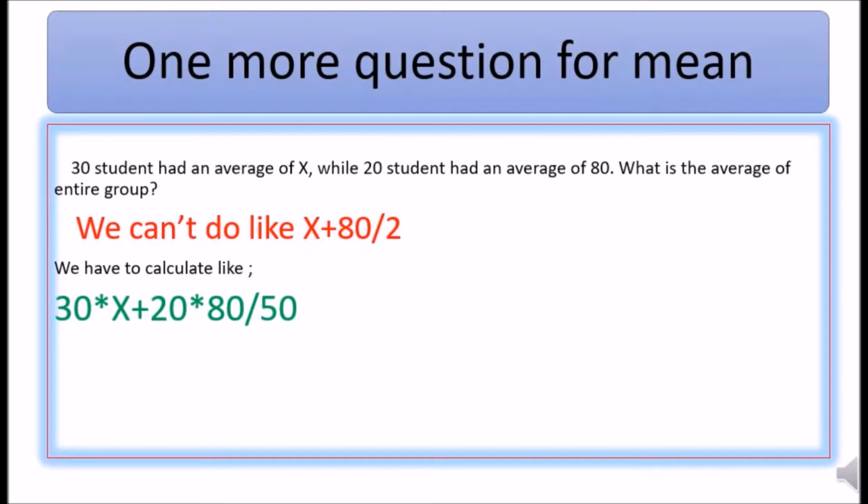One more question for mean. 30 students had an average of X while 20 students had an average of 80. What is the average of the entire group? If you think that you can find the average by adding these two averages and dividing by 2, then you may be in a trap. For this type of question, multiply the first average by the number of first observations and then multiply the second average by the second number of observations. Then add these two multiplied values and divide by the total number of observations. Now you can understand this example very well.